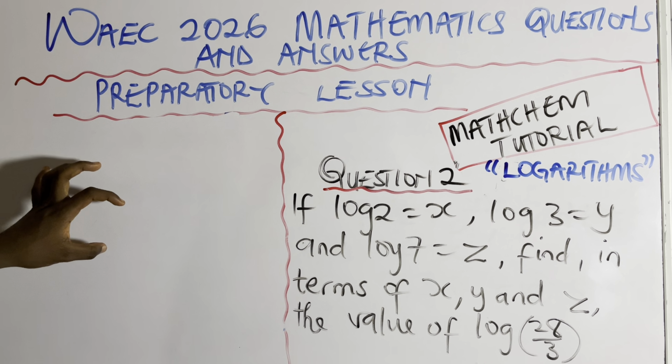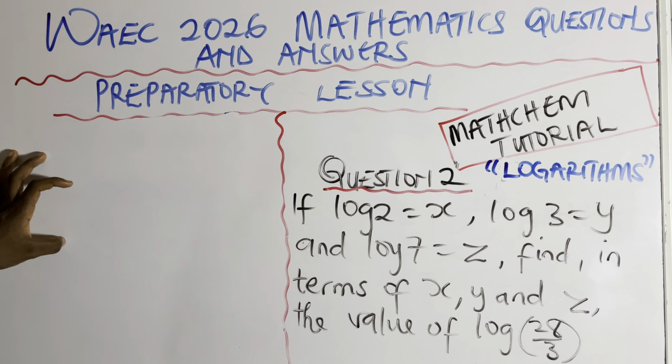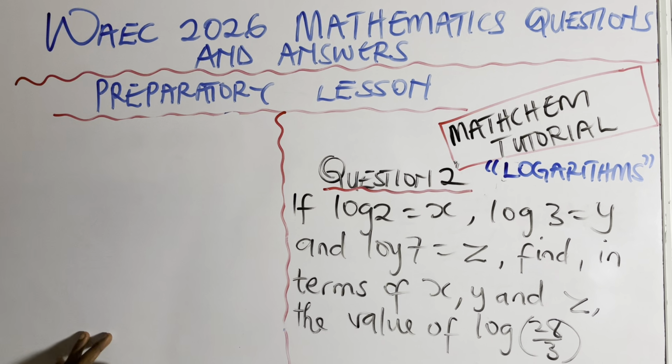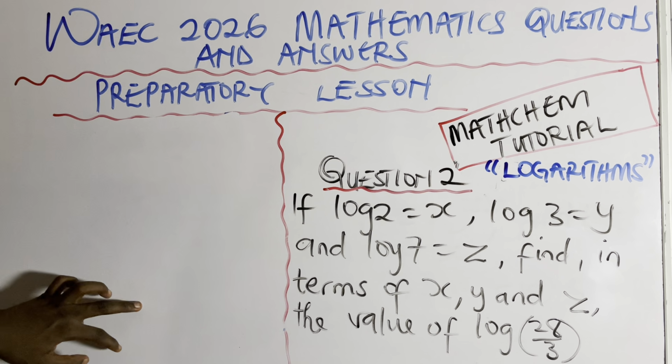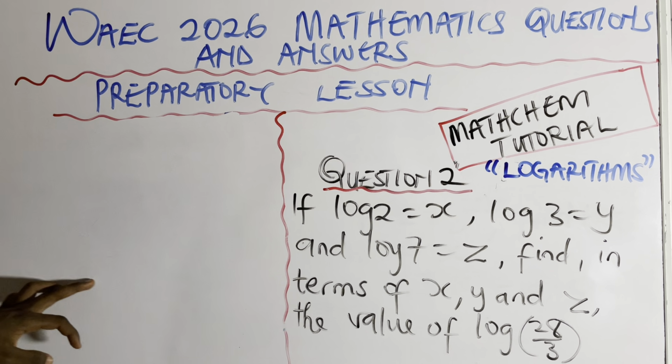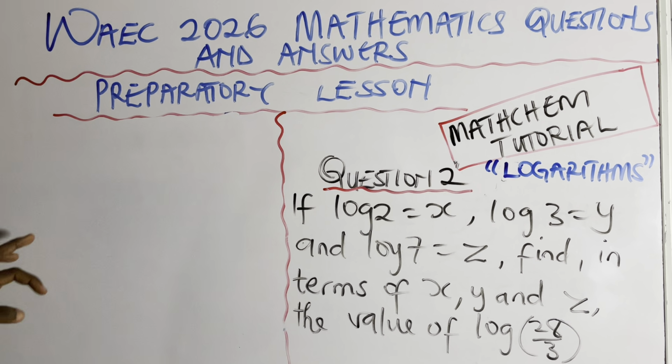If you are adding, addition changes to multiplication, division changes to subtraction, then subtraction can reverse back to division, likewise addition can reverse back to multiplication, but that reverse process cannot occur in indices. Take note of that. But the question on the board now, let me just call it advanced logarithms. This is an advanced logarithm. It's very simple. Now let's undo this kind of question.